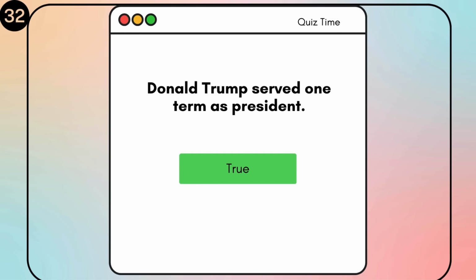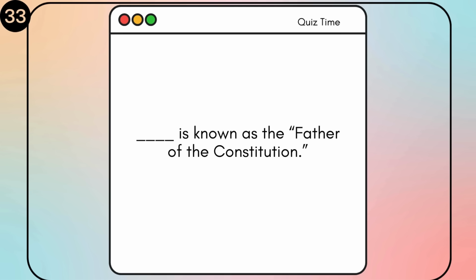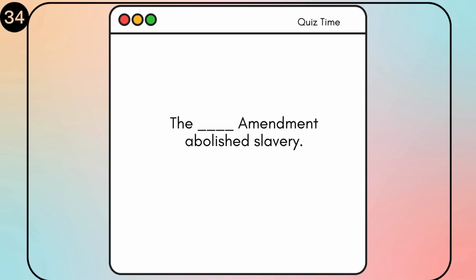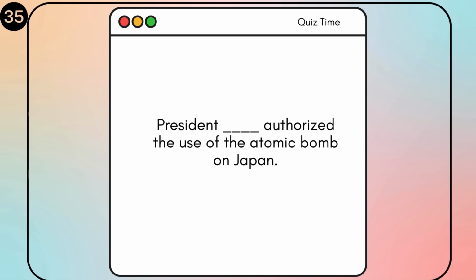Who is known as the father of the Constitution? James Madison. What amendment abolished slavery? The 13th Amendment. Which president authorized the use of the atomic bomb on Japan? Harry S. Truman. The space race intensified during the presidency of which president? John F. Kennedy.